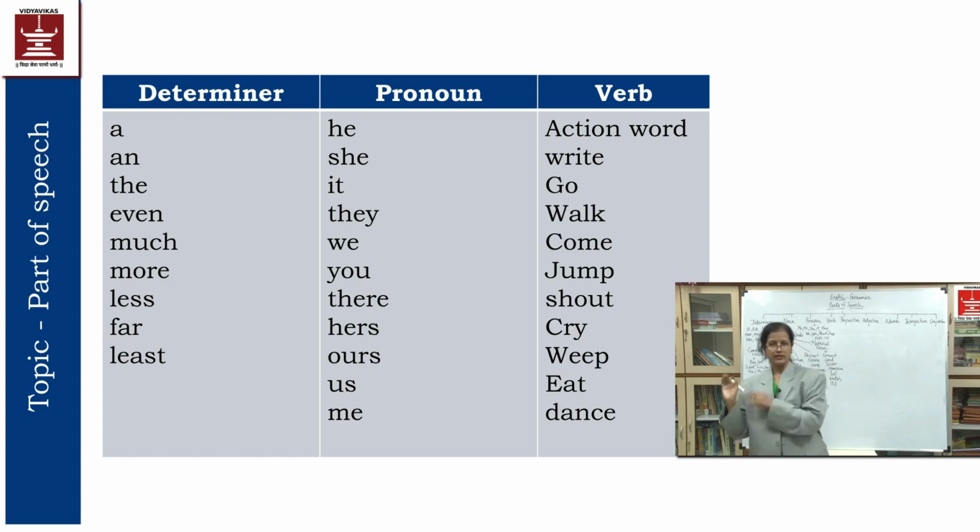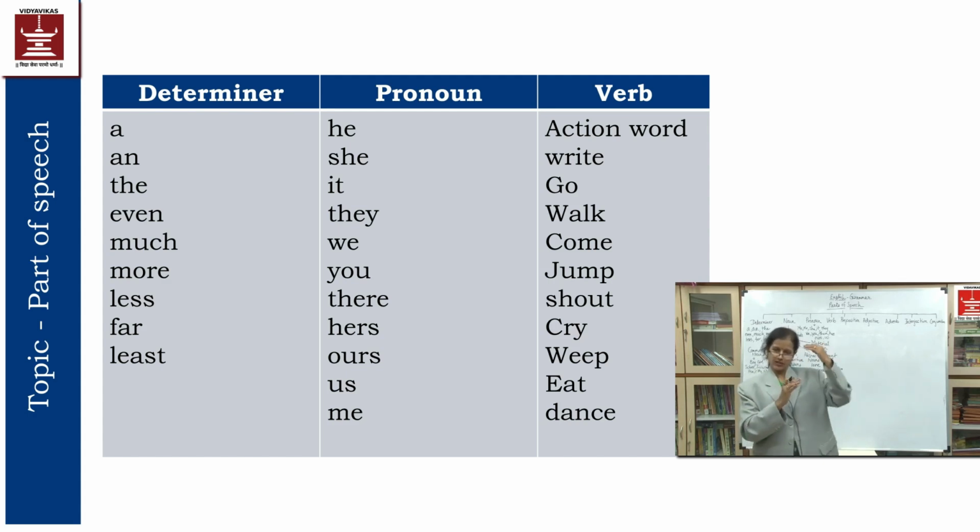Rita likes to sing. Rita likes to dance. Rita likes to do the trekking. Rita loves cooking. If I keep uttering the word Rita, Rita, Rita, then the person listening to me will get annoyed, isn't it? He will get irritated.